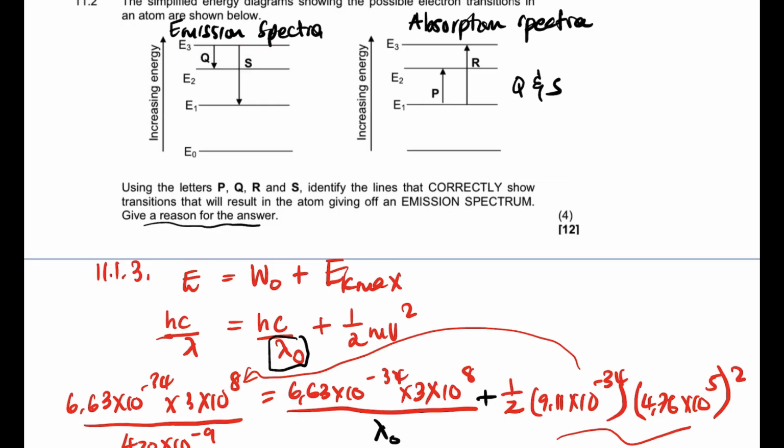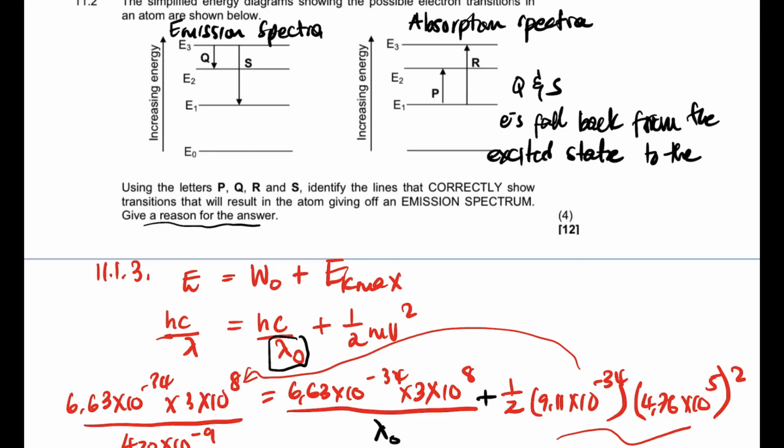What will you say? You will say the emission spectra occurs when electrons fall back from the excited state to the lower energy level.